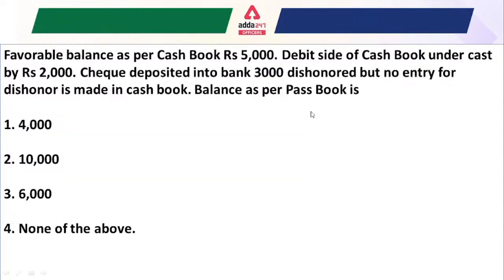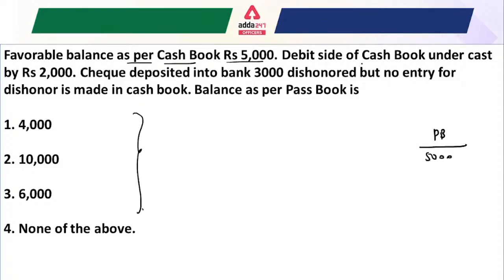Now let's understand another question, related to the bank reconciliation statement. Here the favorable balance as per the cash book is 5,000 rupees. How can we solve a bank reconciliation statement question? Whenever the cash book balance is given, you have to calculate the passbook balance. The cash book balance given is 5,000, so just write here 5,000.